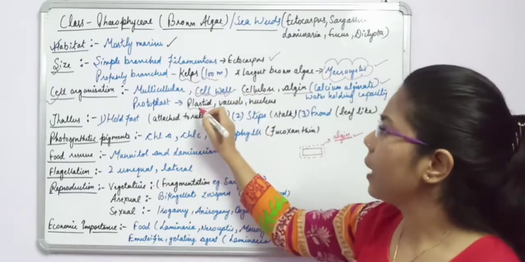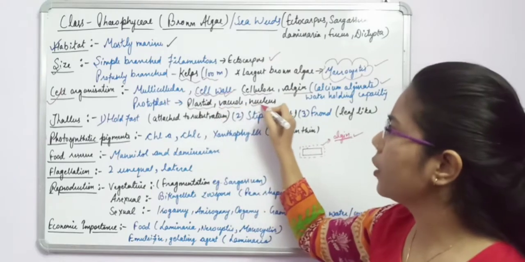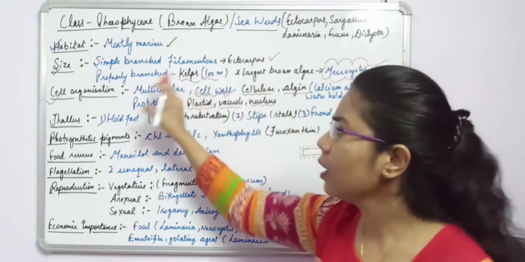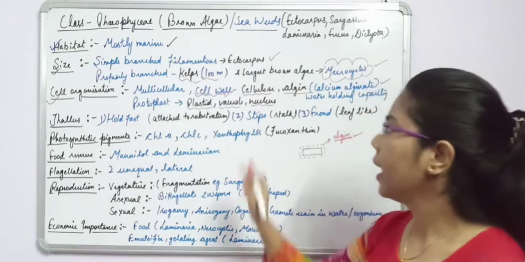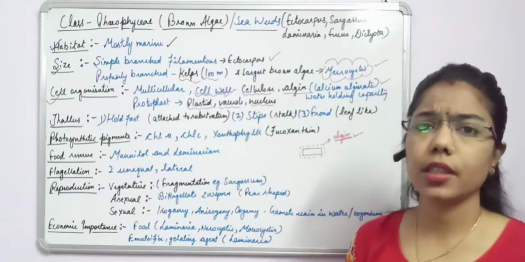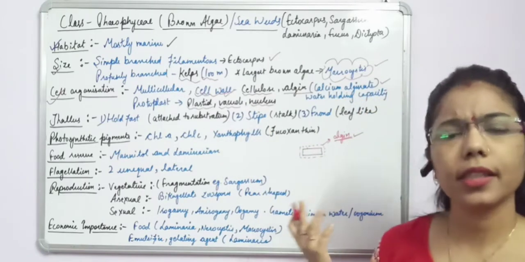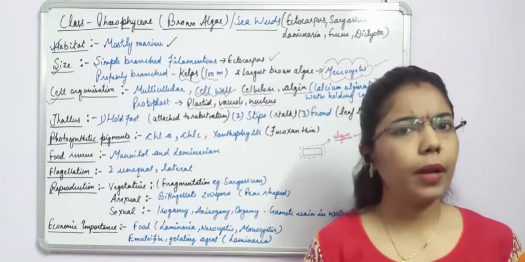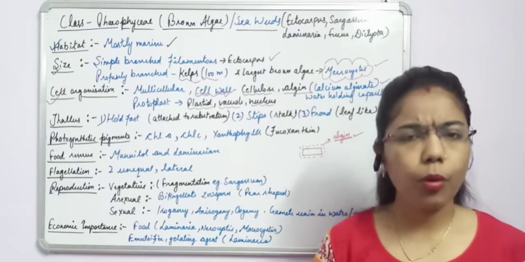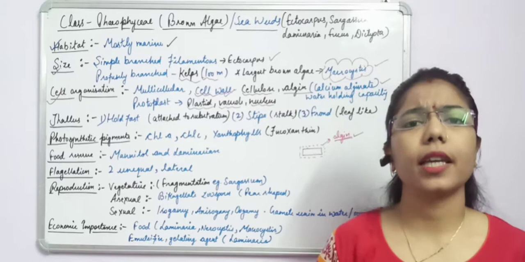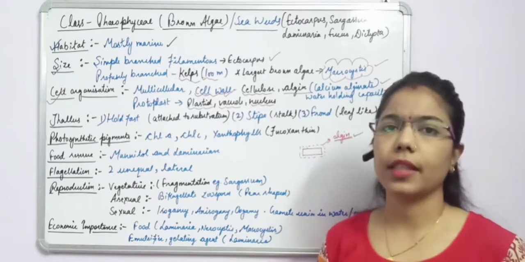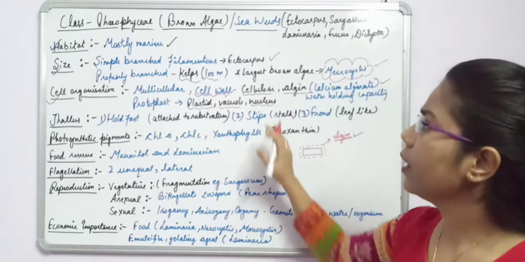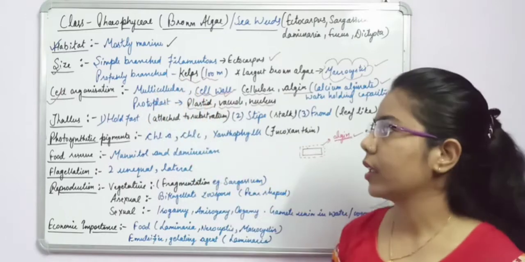So here the plastid as well as vacuole and nucleus are present inside the protoplast. Okay, and vacuole is somehow larger in size in case of plants, and this is a characteristic of plants. In all plants you can see the vacuole is larger in size as compared to the animal cell. Okay, so here we have discussed the cell organization.